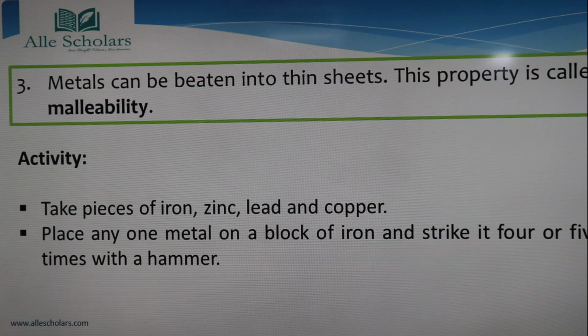Metallic utensils are used daily in our houses.